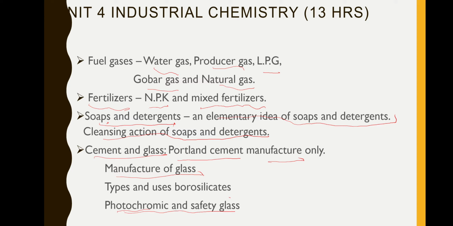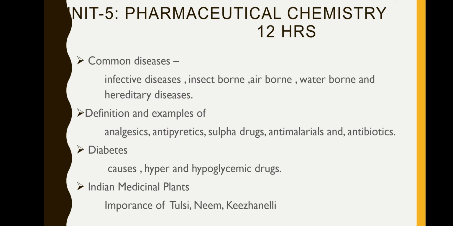That is industrial chemistry. And finally we have pharmaceutical chemistry. There we will see diseases. What are the different types of diseases? There are infective diseases, insect-borne, airborne, waterborne, hereditary diseases. Airborne is what COVID-19 is. It will spread through the air. So that, what is it? Basic knowledge. Then definition and examples of some drugs.